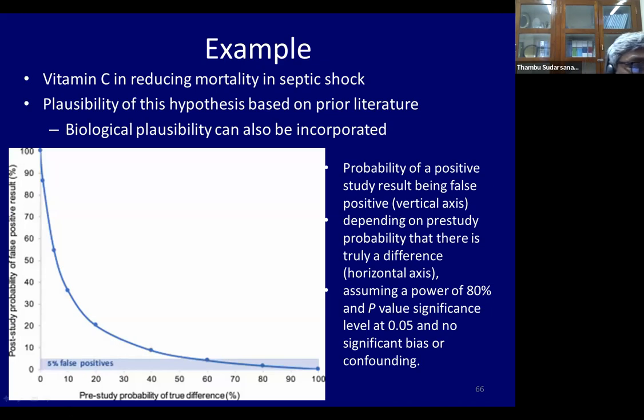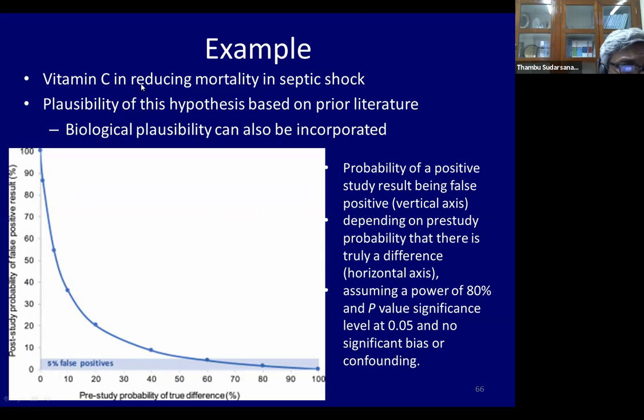Now, I'll start off with what is given on the y-axis. This is the post-study probability of a false positive result. So the post-test probability of a false positive could be 0, could be 100%. Going up on this is not very good. This is the pre-test probability of a true difference. So we thought this pre-test probability was 10% in the example I gave, so that only 10% of the investigational new drugs being studied are actually good. So using this, we can say that this is how the studies go.